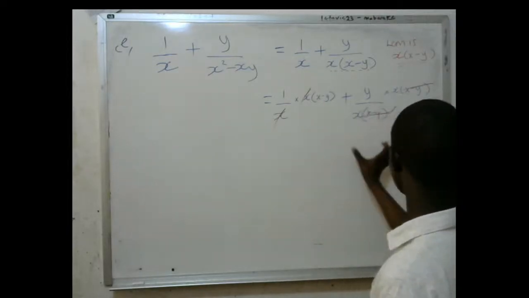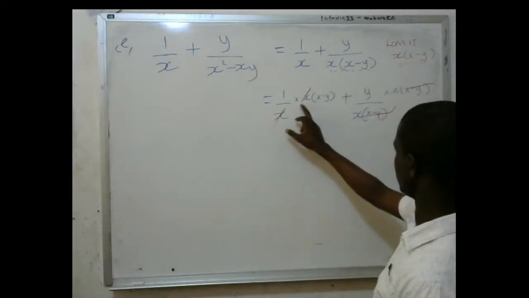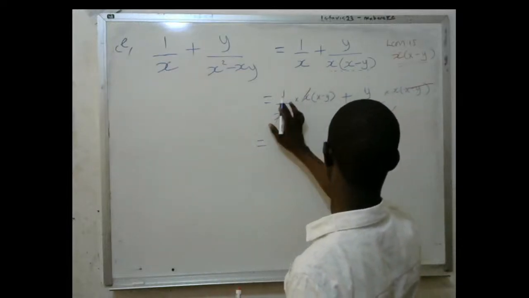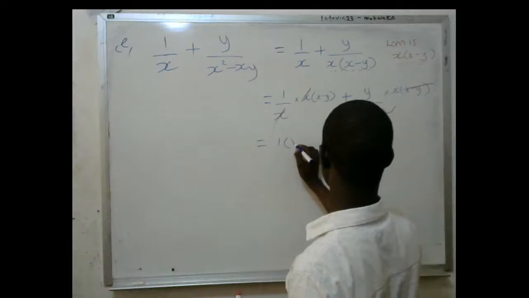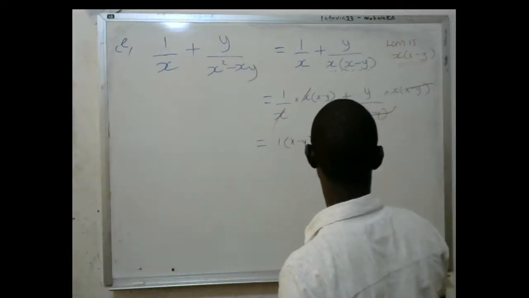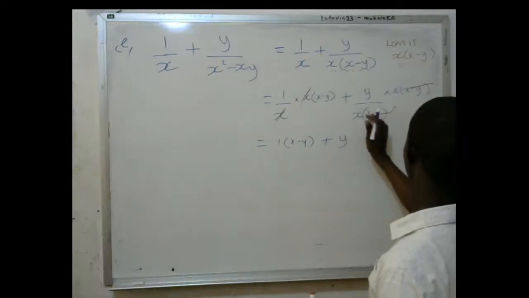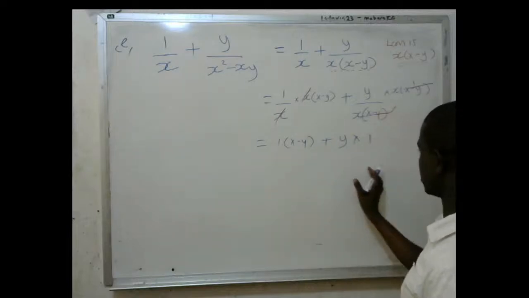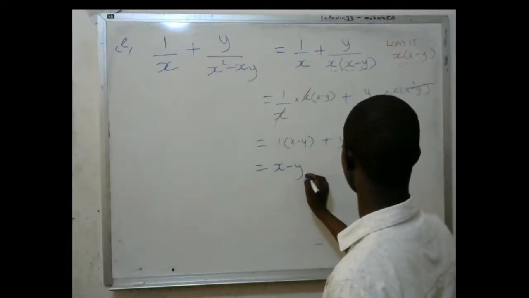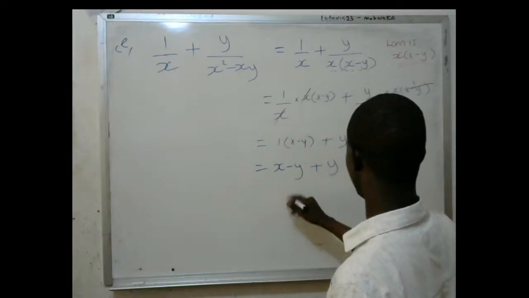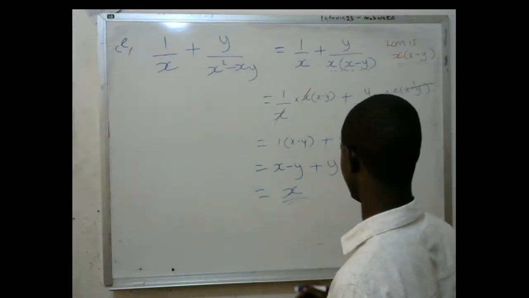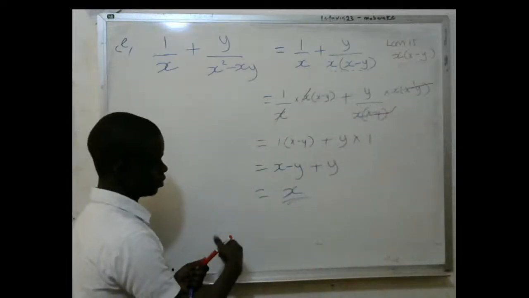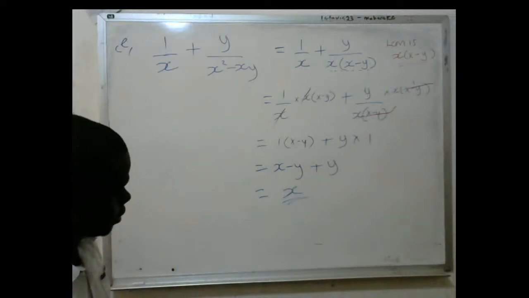So the whole of this is cancelled, and this x is only cancelled with this x. So here, what are we going to remain with? You're going to remain with 1 into this bracket x minus y, plus y times 1, because if they cancel, you remain with 1. So this is x minus y plus y. The y's will go, and finally your answer will be x alone. Can you see that minus y plus y? Negative, positive, you can cancel them, and the answer is now x.